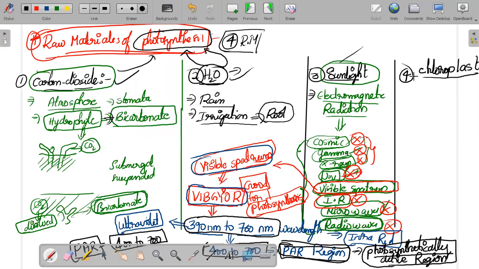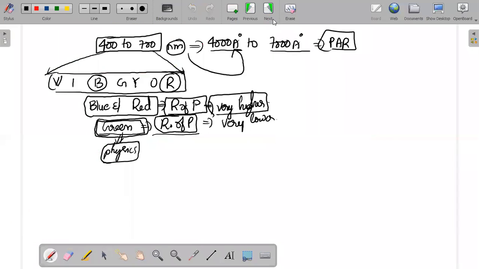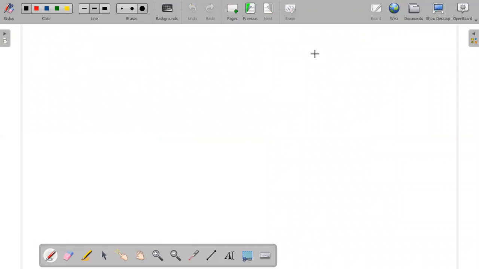The last one is chloroplast. We'll complete this class today, must complete. The fourth raw material is your chloroplast.